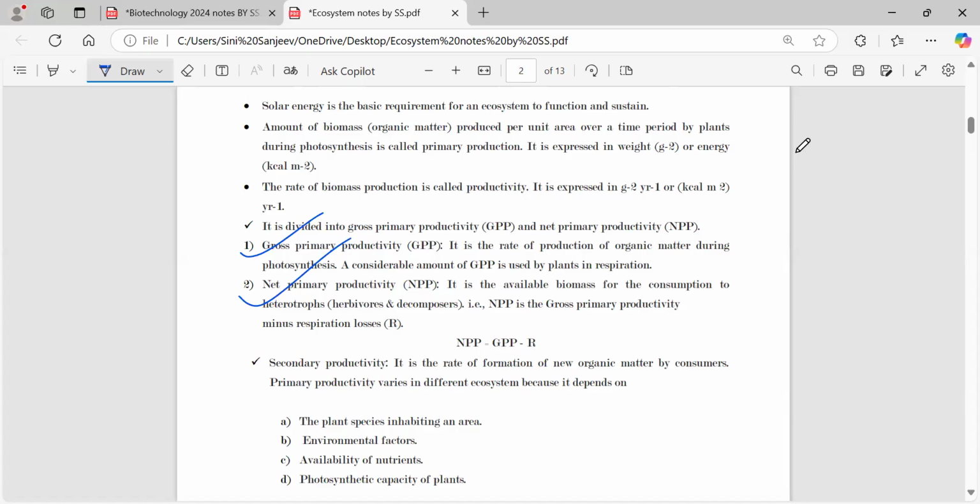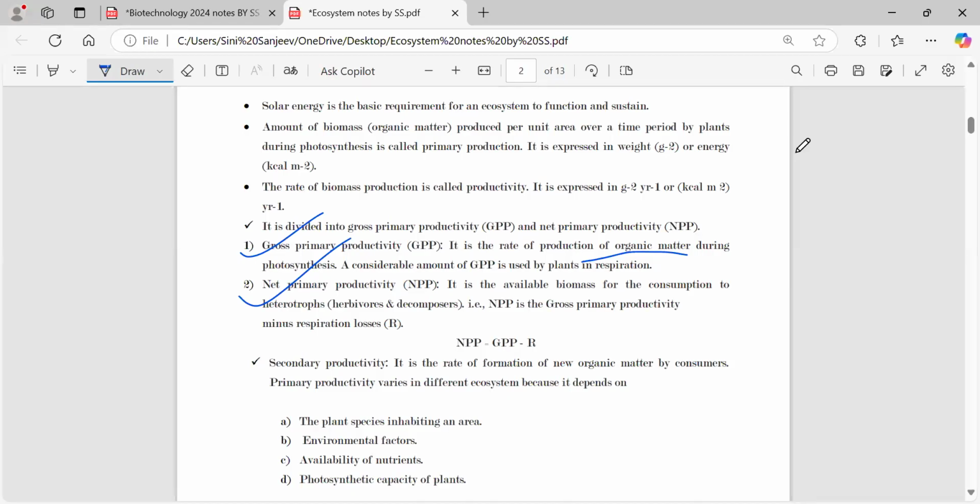Okay. So what is this GPP and NPP? GPP is the rate of production of organic matter during photosynthesis. Means when the plant is doing the process of photosynthesis, how much organic matter is being produced, that is what the GPP represents.